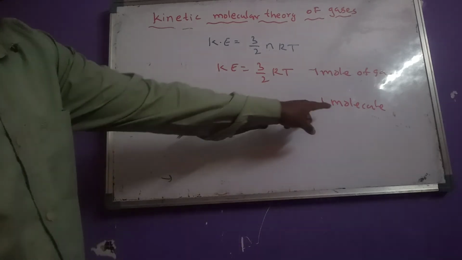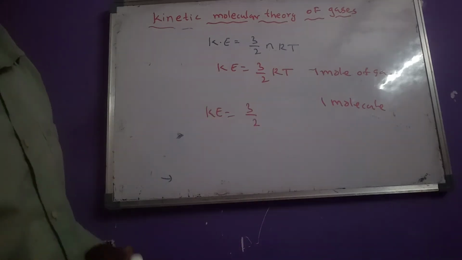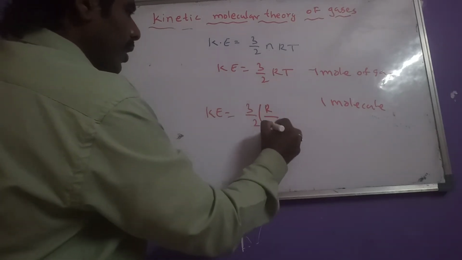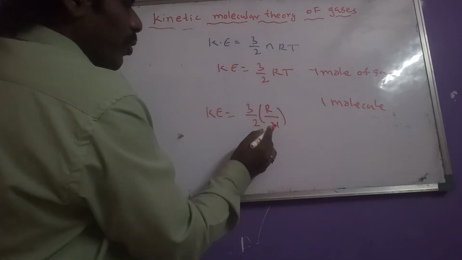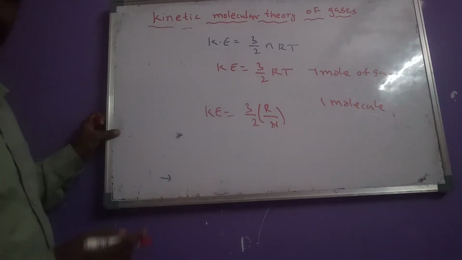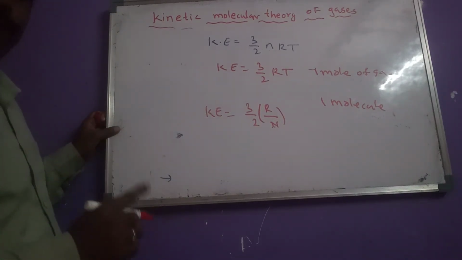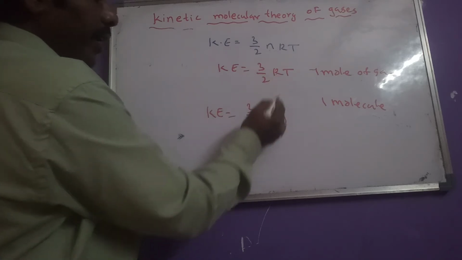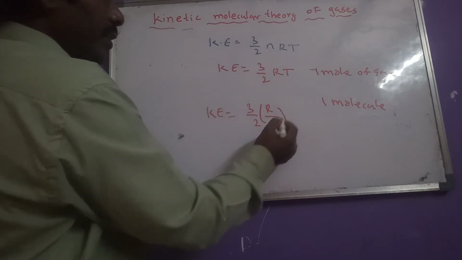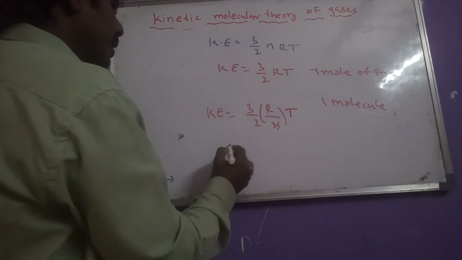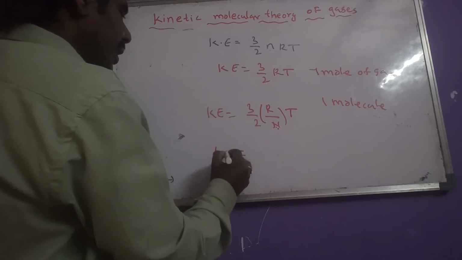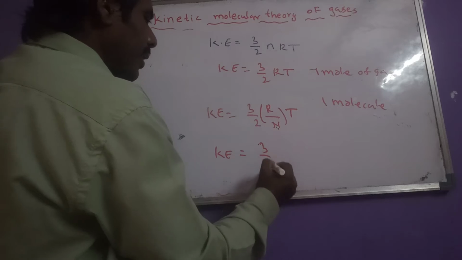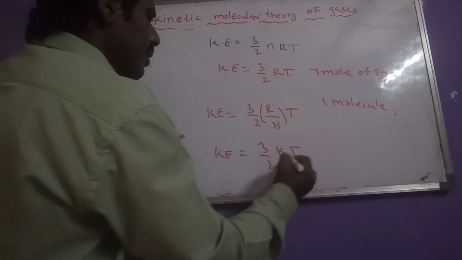Now if you want to get it for 1 molecule, we have to divide that R value by the Avogadro number, because 1 mole of any gas contains Avogadro number of species. So to get it for 1 molecule, divide the R value by N, and we get R by N, which can be taken as the Boltzmann constant, k.